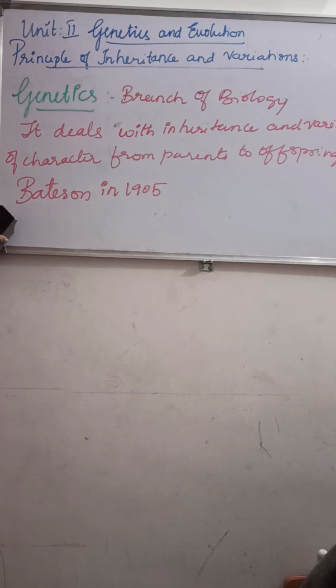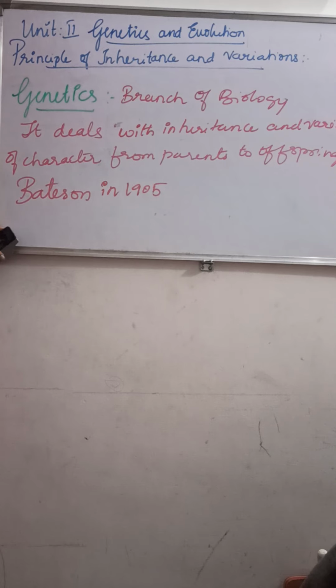So what is genetics? Genetics is nothing but a branch of biology. It deals with the inheritance and the variation of a character from parents to offspring. The term genetics was coined by a scientist called Bateson in 1905. Then what is inheritance?